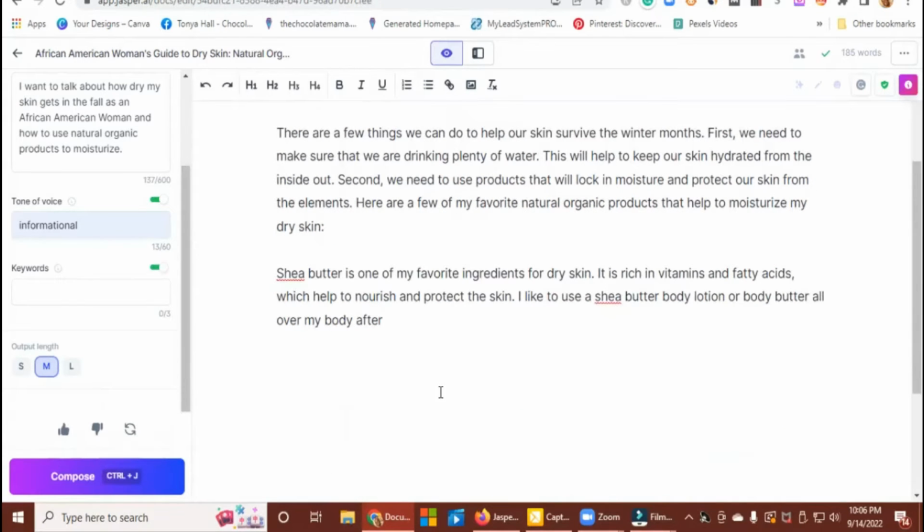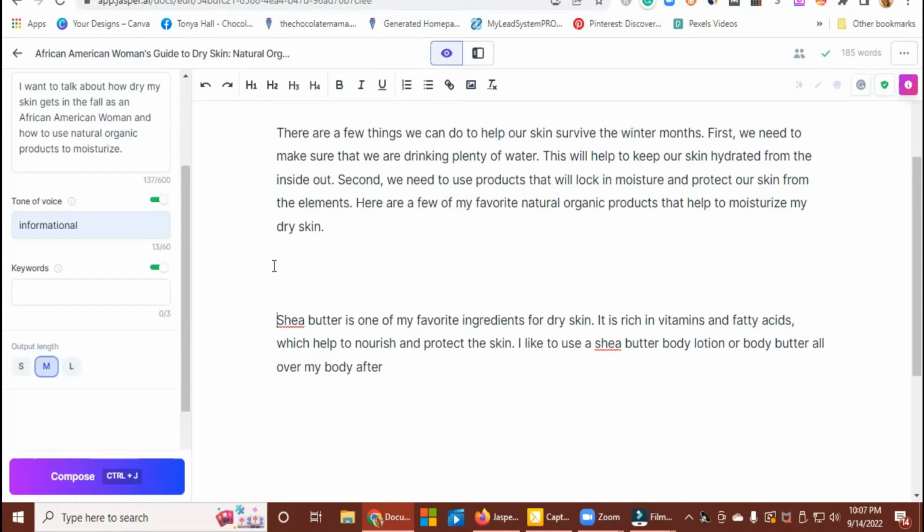Okay, so it's starting out. So here are a few of my favorite organic products that will help me moisturize my dry skin. Shea butter is one of my favorite. Okay, so now here's a great way I can lead into this. I'm going to take it from being a colon to a period. And then I'm going to put in here, and make this my favorite natural organic products. Okay. So I'm going to do that. My favorite natural organic products.